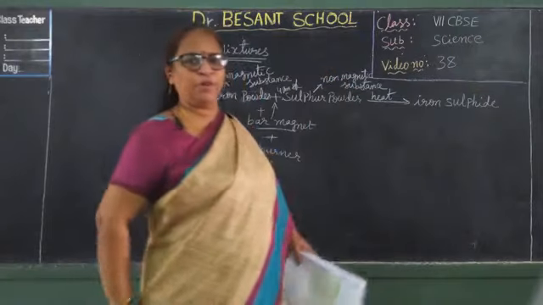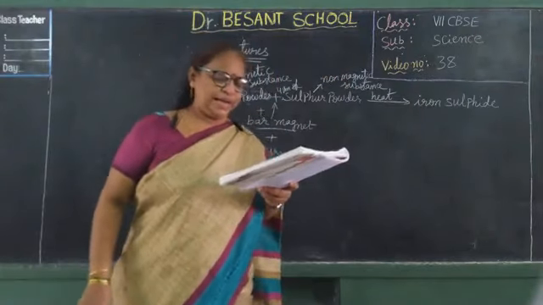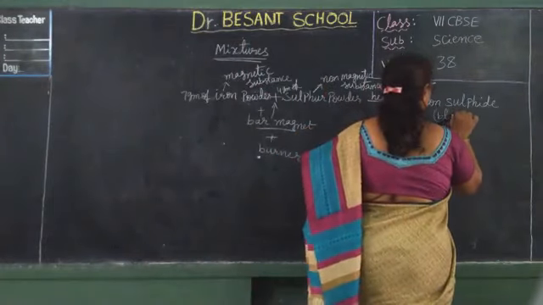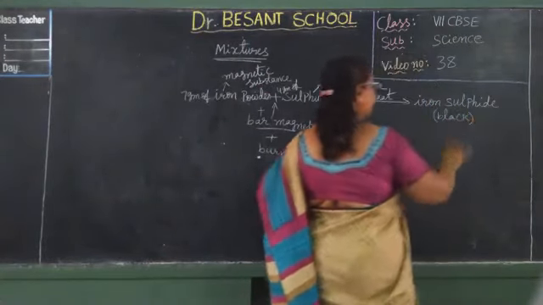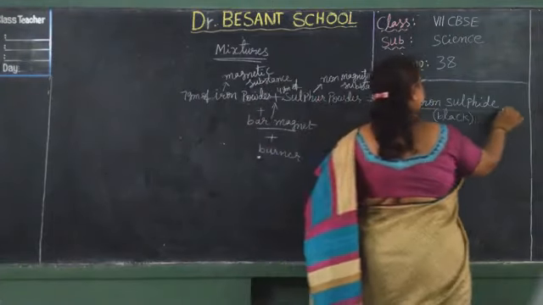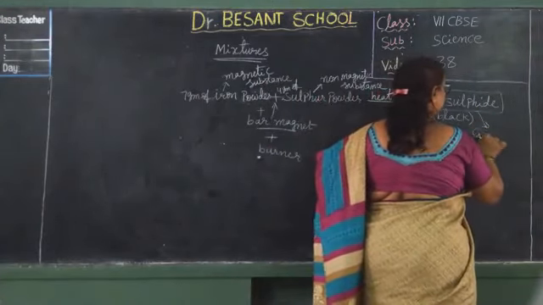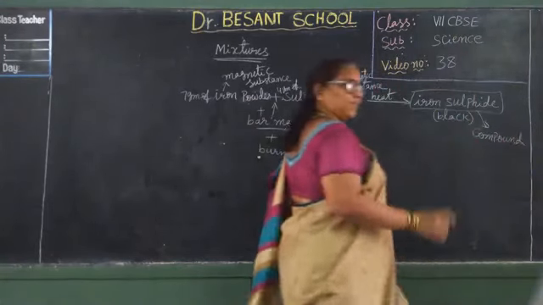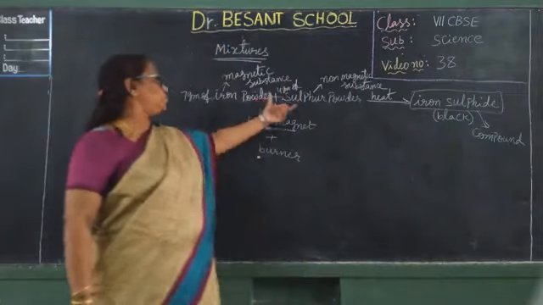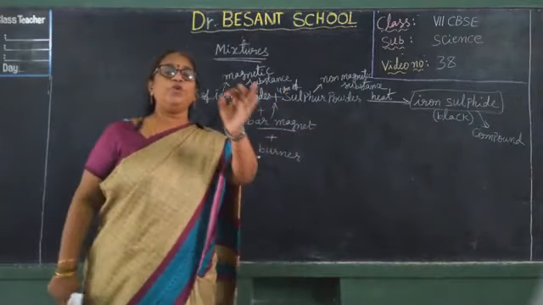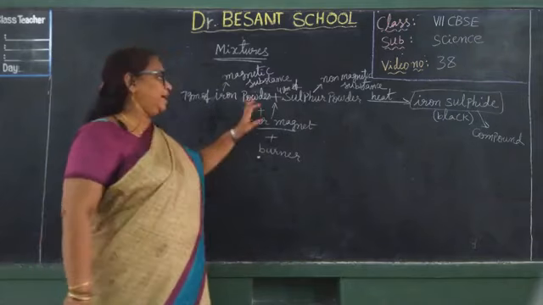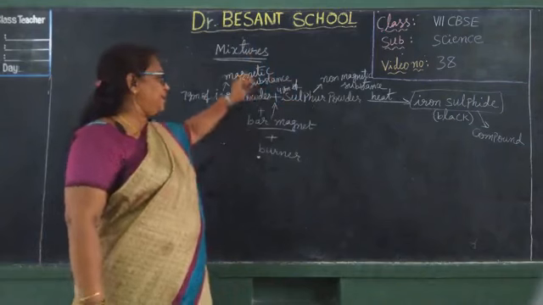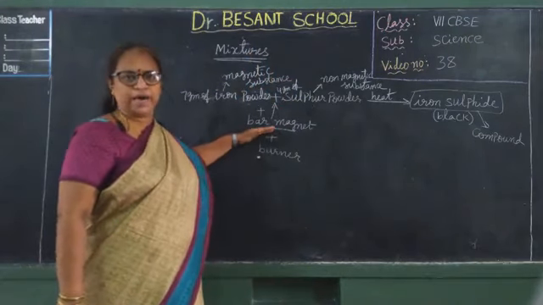What is the new substance formed? The new substance formed is iron sulfide, which is black in color. So this iron sulfide is a compound. Without heating, when you mix iron powder and sulfur powder, it is only a mixture. It does not get any new properties. Their properties will remain the same and they can be easily separated by using a bar magnet.